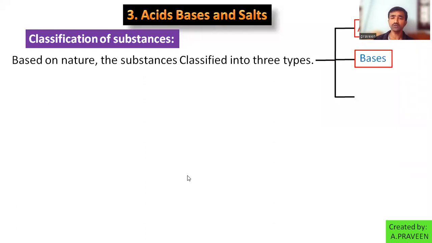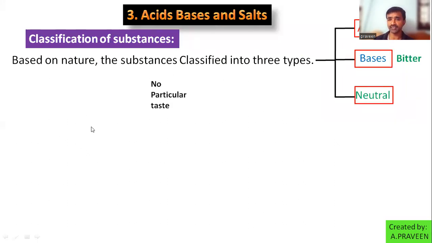Simply to classify them in these categories, on which property do I depend? Especially on the property called taste. So based on the taste, the substances which are sour in taste are classified as acids, the substances which are bitter in taste are classified into bases, right?